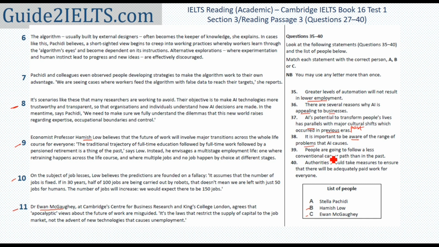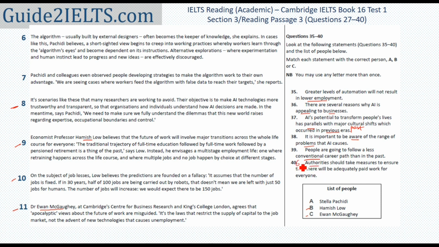People are going to follow a less conventional career path than in the past. Conventional career paths are normal careers that people have been taking up, and less conventional are something that is different. A conventional career path would be somebody becoming a doctor or an engineer or a teacher. A less conventional or unconventional career path would be someone choosing to become a social media influencer or a YouTuber. Authorities should take measures to ensure that there will be adequately paid work for everyone.